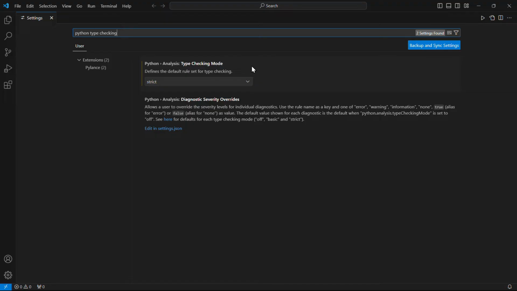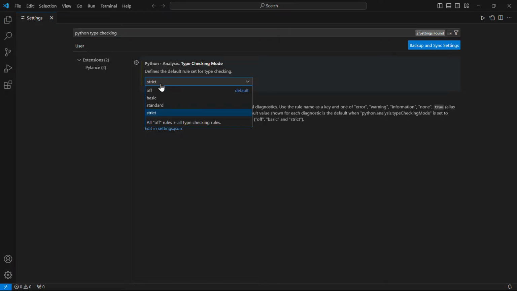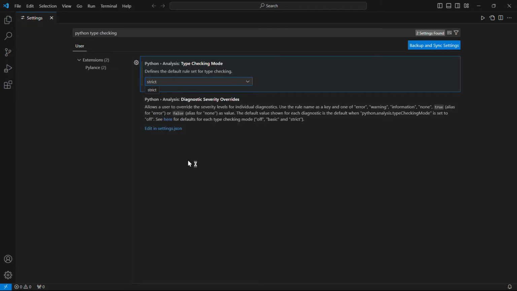One more setting. A new feature of VS Code, and to some extent it's a feature of Python, although Python itself doesn't honor the type checking notations. But VS Code does, and it makes your programs a lot easier to read and understand later. I've chosen strict. You can go from off all the way to strict. The programs that I'll be presenting in this tutorial all pass the strict standard, but if you get into difficulties and want to do away with type checking for the moment, just go to this search, type check, Python type checking, and select off. Wait until later to enable the strict version.